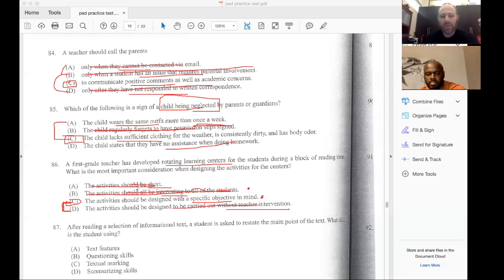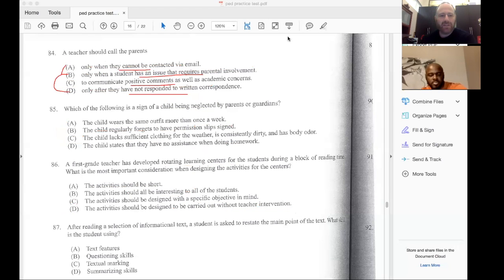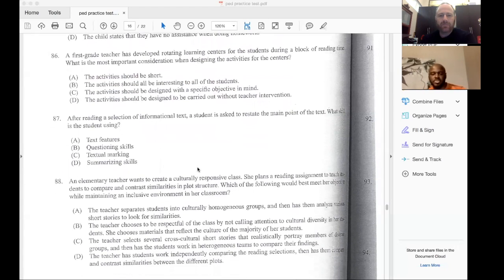So looking at B, you can't possibly make everything interesting to everybody. Teachers that try to do that stress themselves out, and they get upset when kids don't love their lesson. It's like in life, everyone's not going to love me. But if there's people that don't like me, I'm fine with that. It's just the way it is. That's true. So that's why the answer is C. You got it right, but I want you to understand the thought process there, because that's the important thing that's going to help you on all these questions when you're taking the test. I guess I've been practicing on it, but I have to get identifying those key verbs and keep going with the system. That's going to help me out.